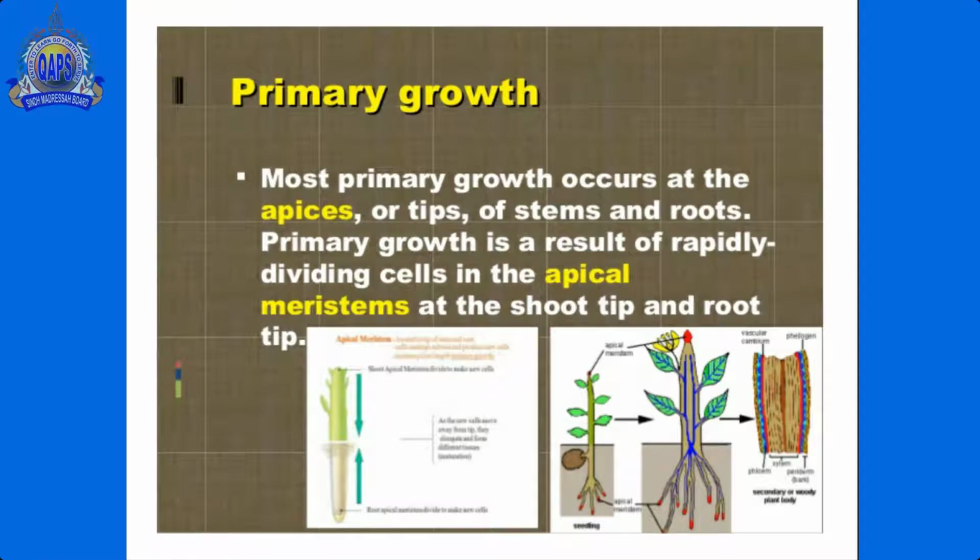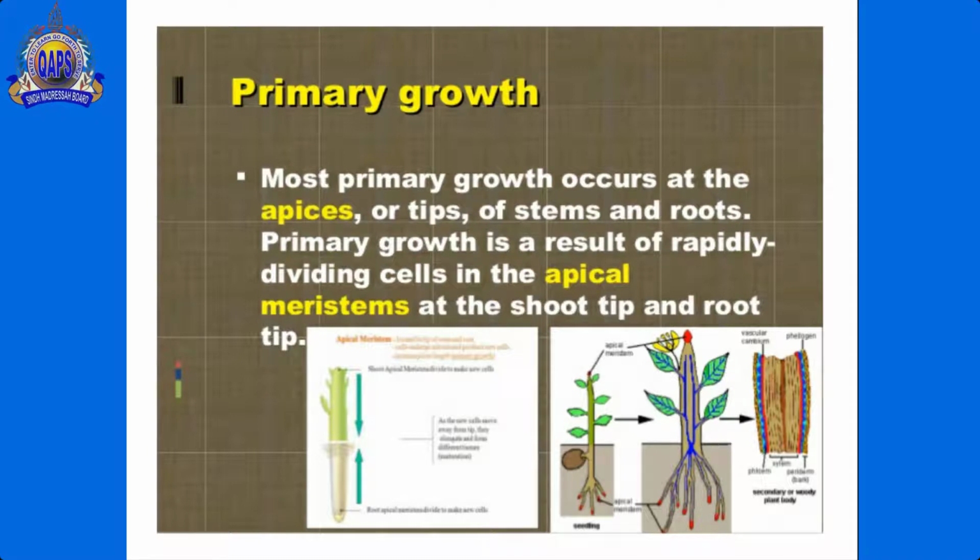Most primary growth occurs at the apex or tip of the stems and roots. Primary growth is the result of rapidly dividing cells in the apical meristems at the shoot tip and root tip.